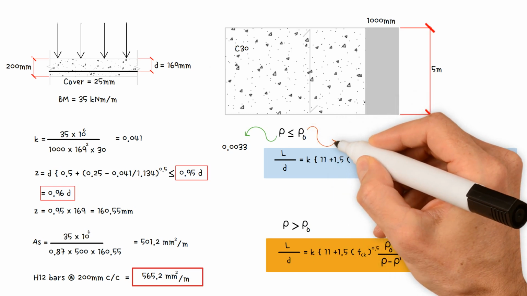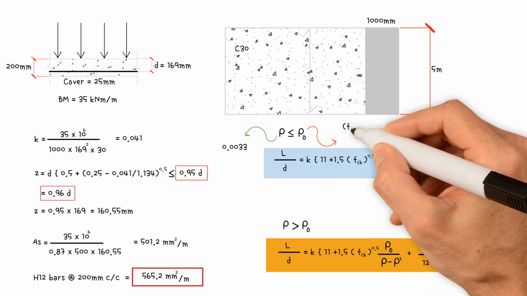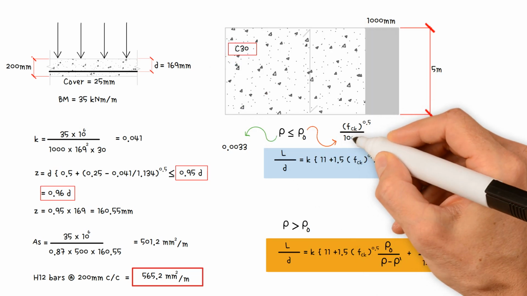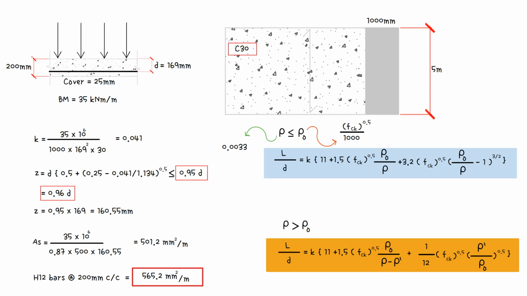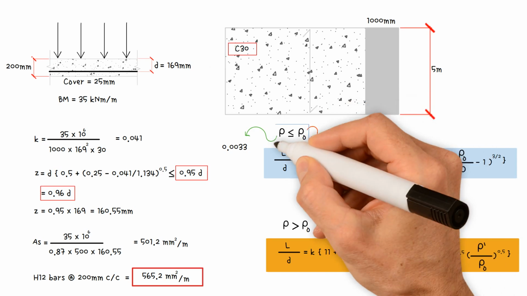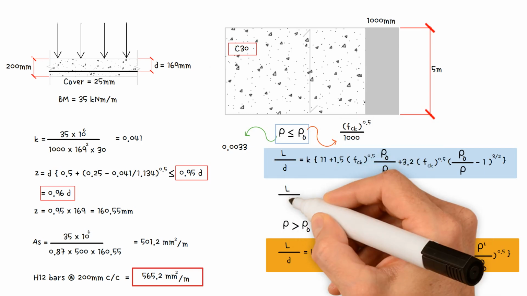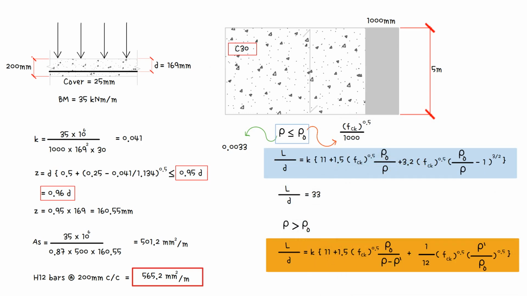The reference reinforcement ratio is equal to the square root of the concrete strength, 30, divided by 1000. As a result, the tension reinforcement ratio is lower than the reference reinforcement ratio. As a consequence, we should use this equation. Therefore, the allowable span per depth ratio is 33.